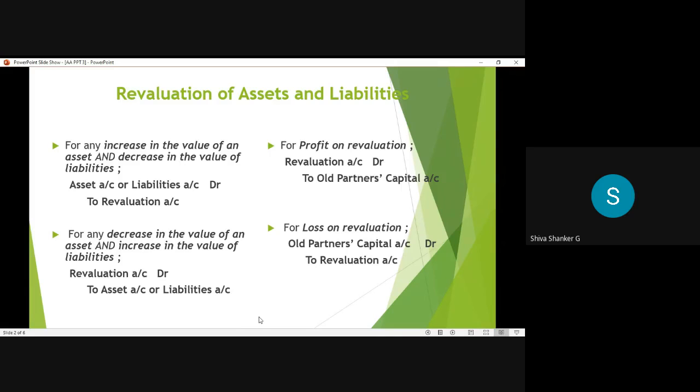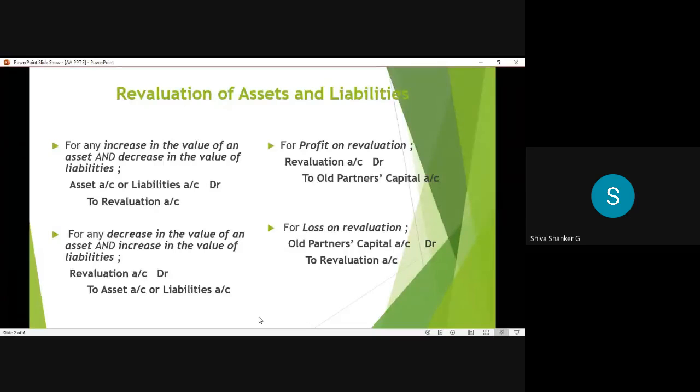So the revaluation account difference, I mean profit or loss, belongs to old partners only. There is no share of profit or loss to the new partner, because now only the new partner has joined. So till the date, if any increase or decrease in revaluation of assets and liabilities, that belongs to old partners only. So for that, what are the adjustment entries? What are the journal entries we need to write?